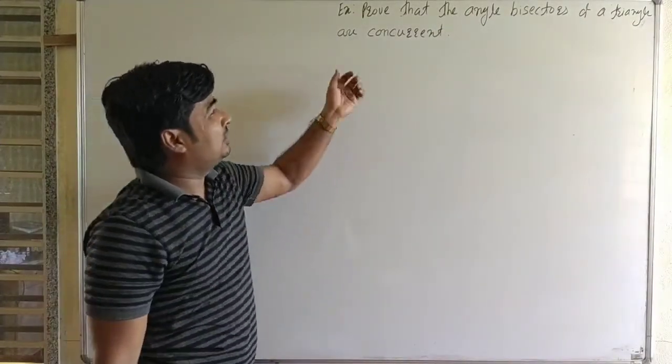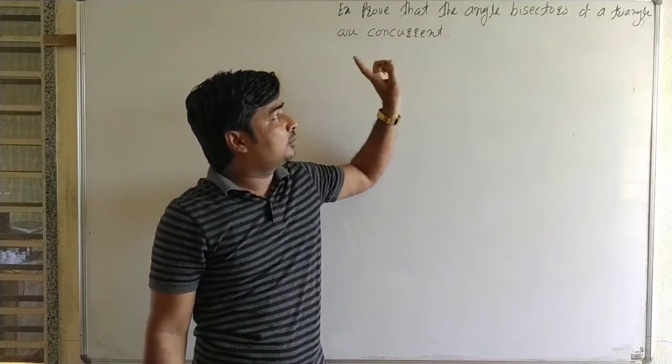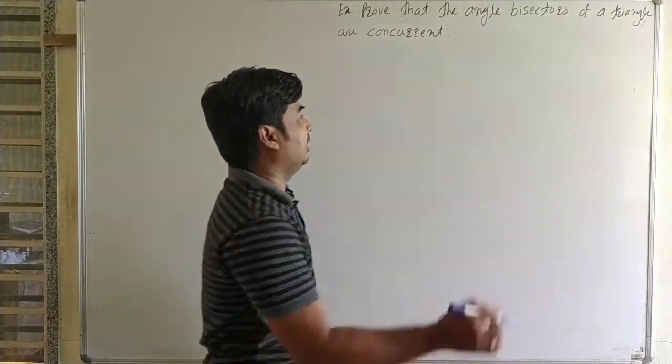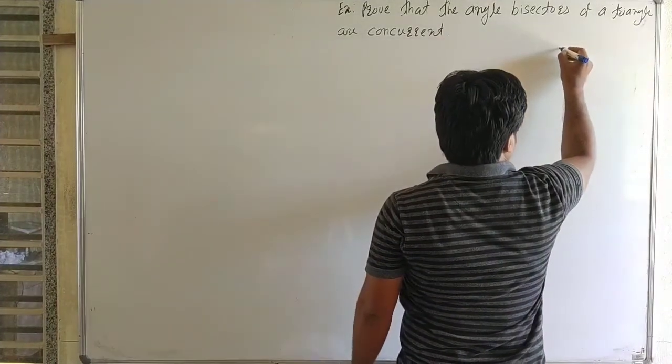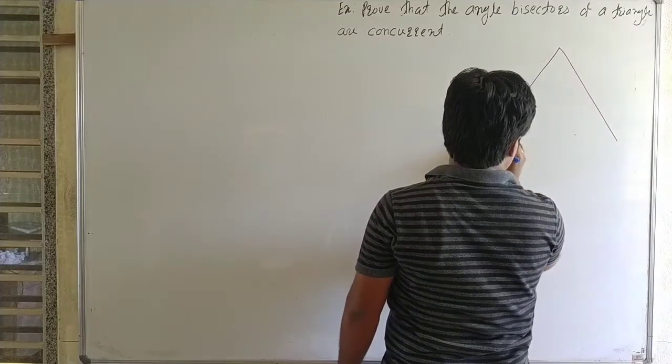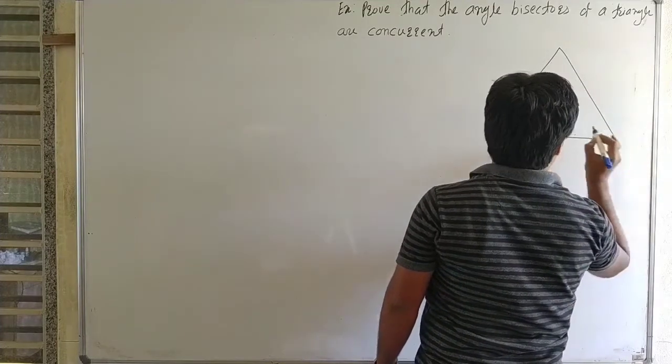Again we know that the point of concurrence of angle bisectors is called the incenter of the triangle. Okay, here we have to prove the angle bisectors are concurrent.